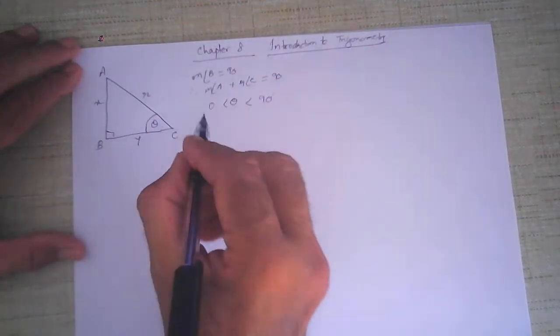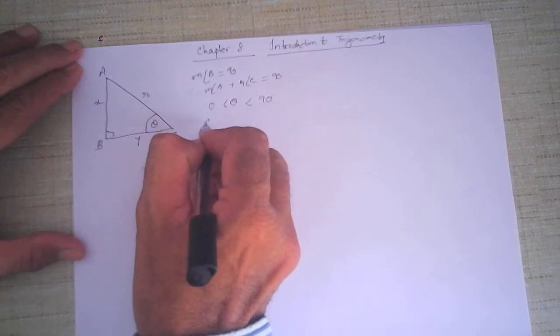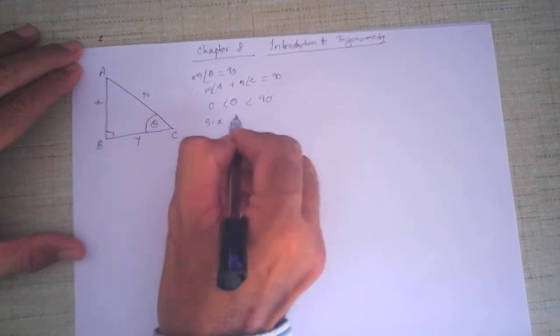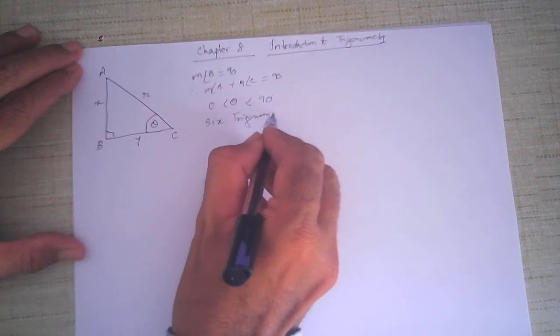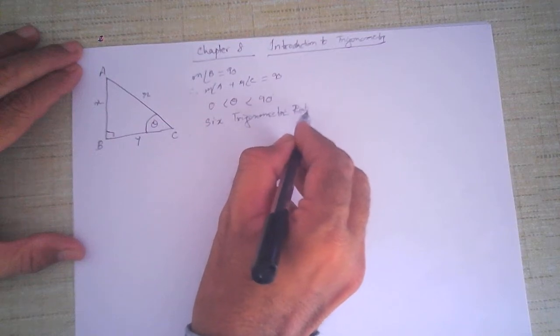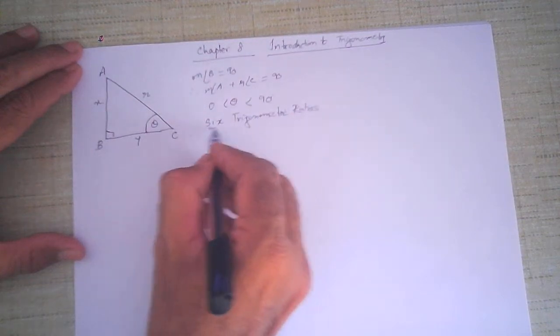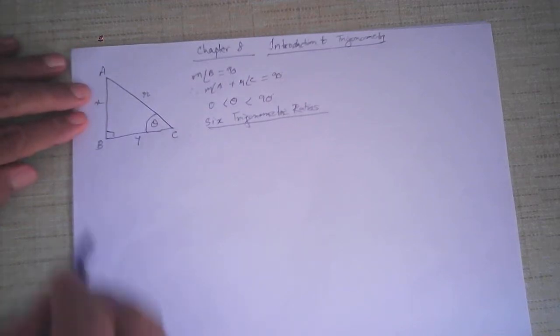All right. Now there are 6 trigonometric ratios. Now what are these 6 trigonometric ratios? These trigonometric ratios are the ratios of various sides.